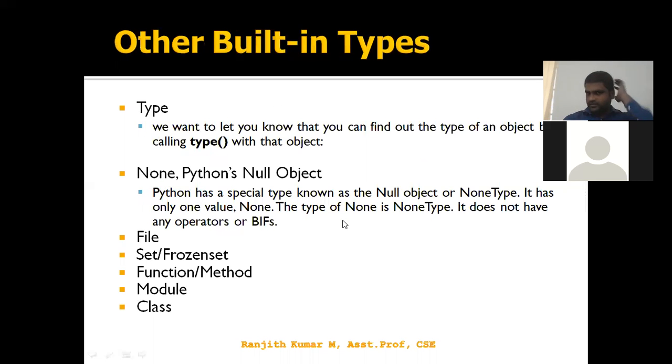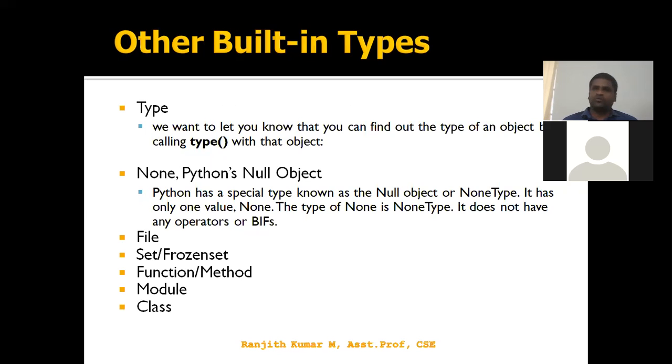So, built-in types. We have a type method. We can use, let's say, a is equal to 2.5. The type of a represents what type it is. We also have a null representation, same as in the C programming language, but here it is None. None itself is the null representation, and we also have file representations and sets.